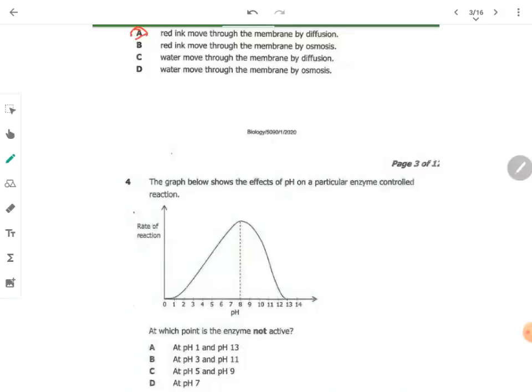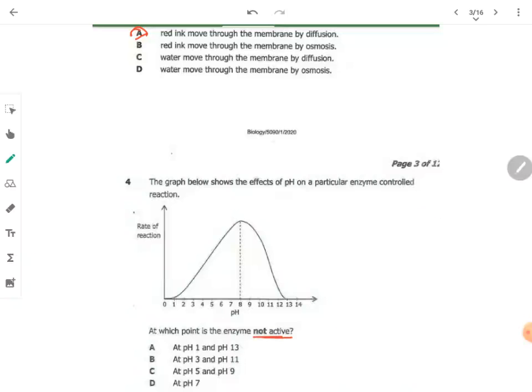Then question 4 says, the graph below shows the effect of pH on a particular enzyme controlled reaction. You have rate of reaction here and pH here. At which point is the enzyme not active? Now, for an enzyme to not be active in terms of pH is when pH is too low or when pH is too high.